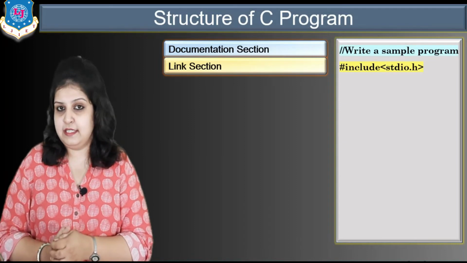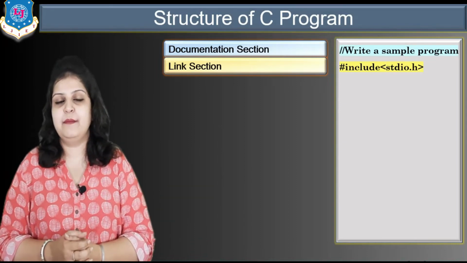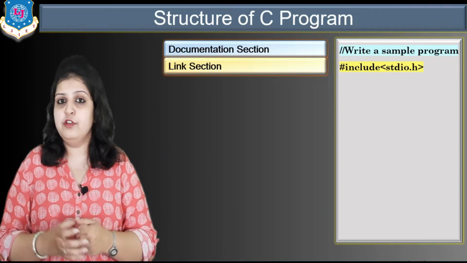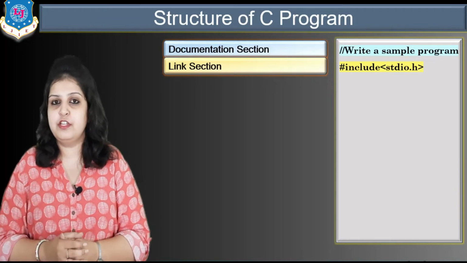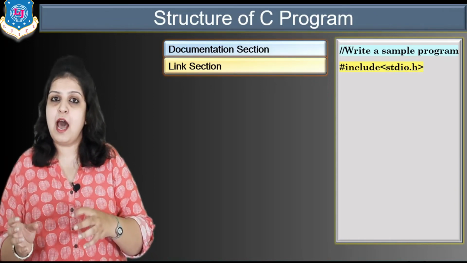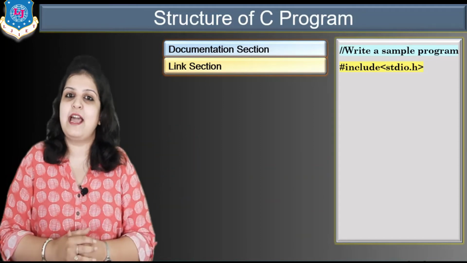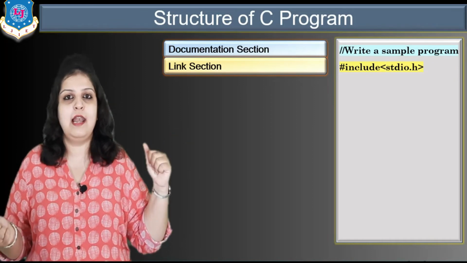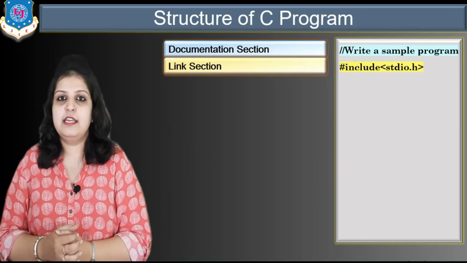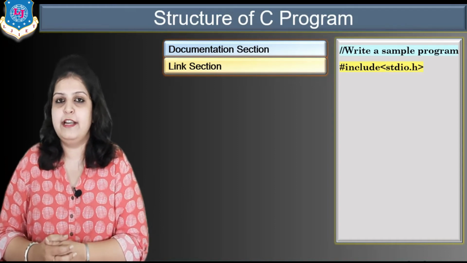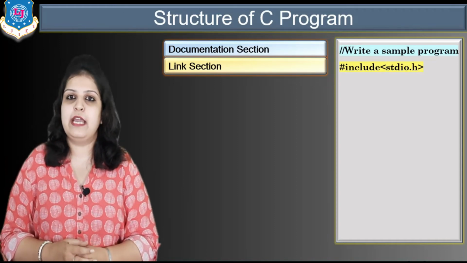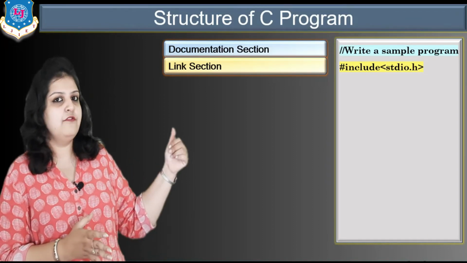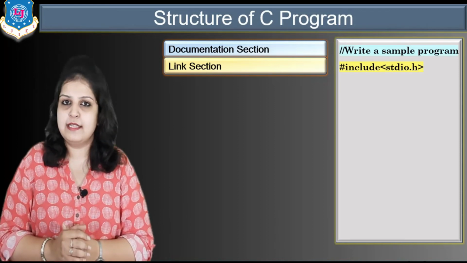Now what is the meaning of system library? Here stdio is one library, and the full form of stdio is standard input output. So if you want to use any type of input and output function, all these functions are available in this particular library. So if you want to use these functions, then we compulsorily have to include this library. .h is an extension, and it is also called a header file. That's why the extension is .h. We have many different libraries available, but here I have shown only one library as an example.